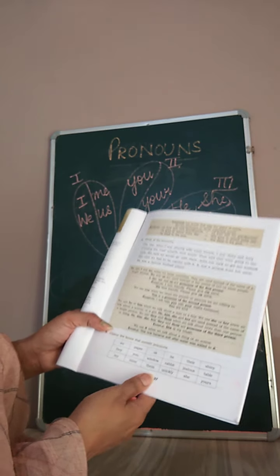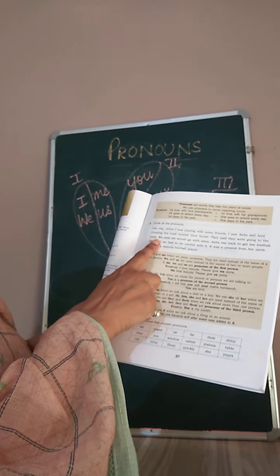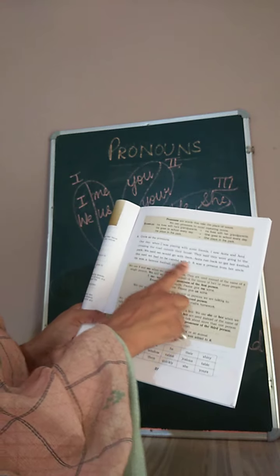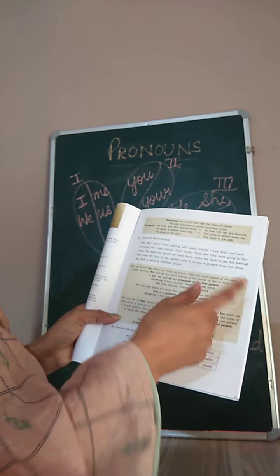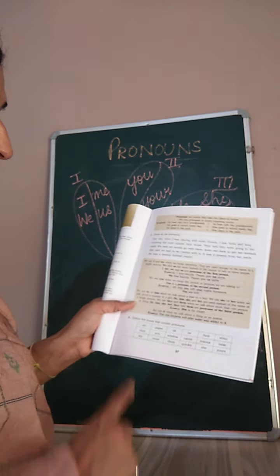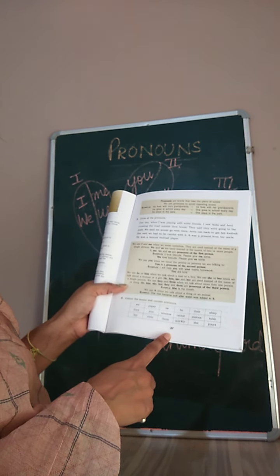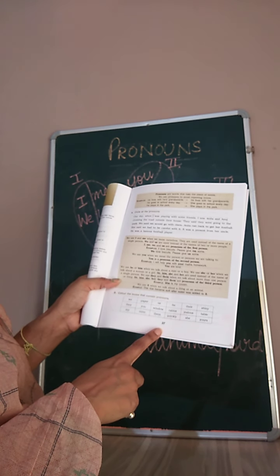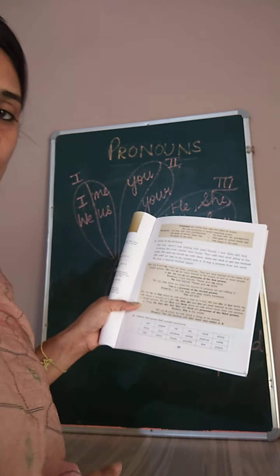Now on page 37, read this pink portion and also try to complete these 2 exercises. Section A, you have to circle all the pronouns given here. Very simple. I, they, her, him, you, all these are pronouns. So try to circle all the pronouns here. In section B, there are many words given in different boxes. You have to color only that box which contains pronouns. Clear? So try to complete this page and try to understand what pronouns are. Thank you.